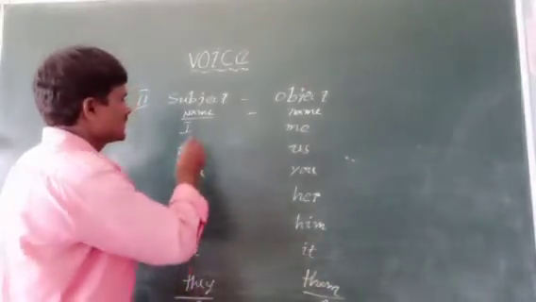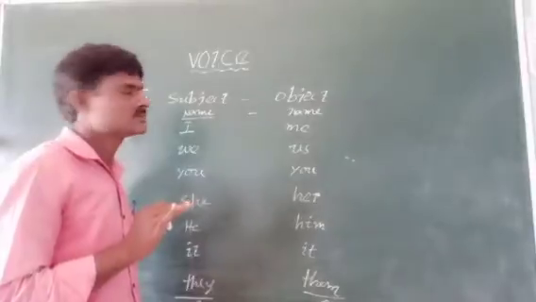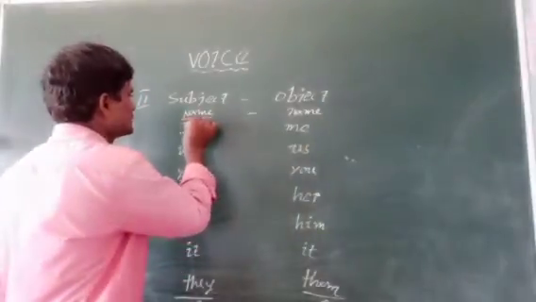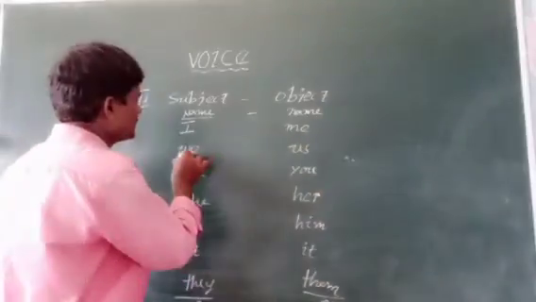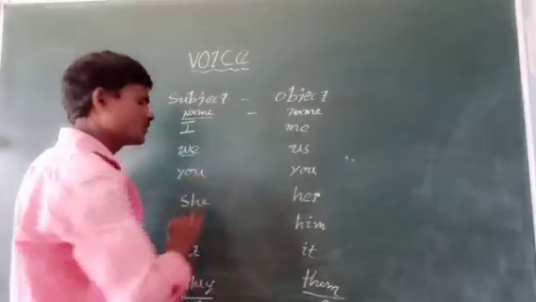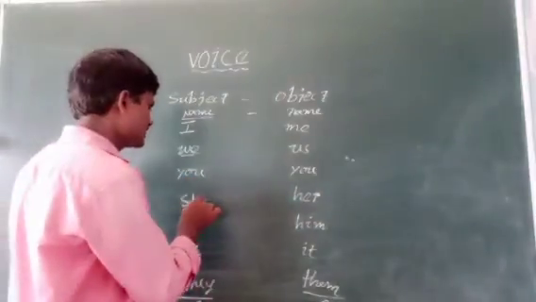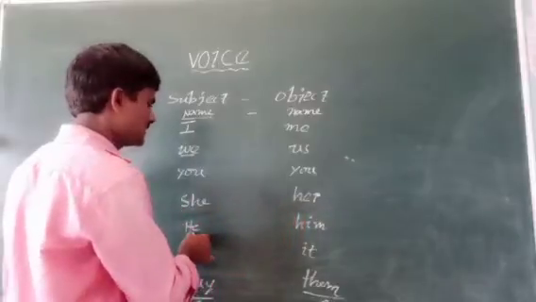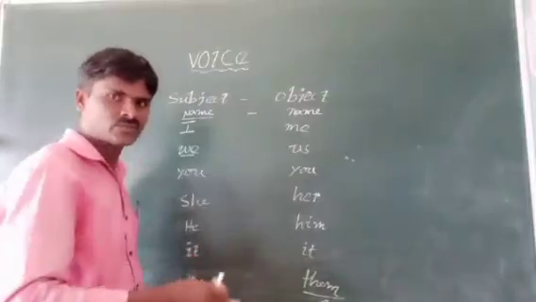Here you see, if it is I in active voice, that I changes into me. We change into us. You remains you only in active voice and passive voice also. She changes into her. He, him. It remains it only.